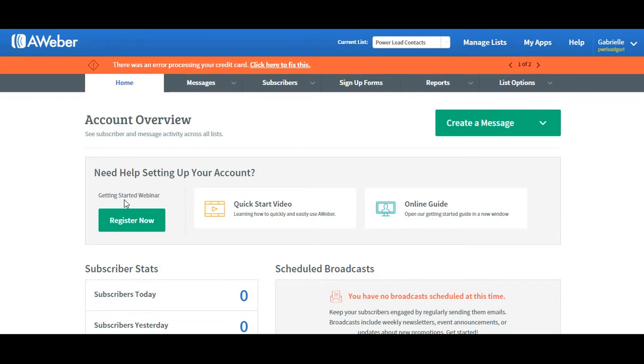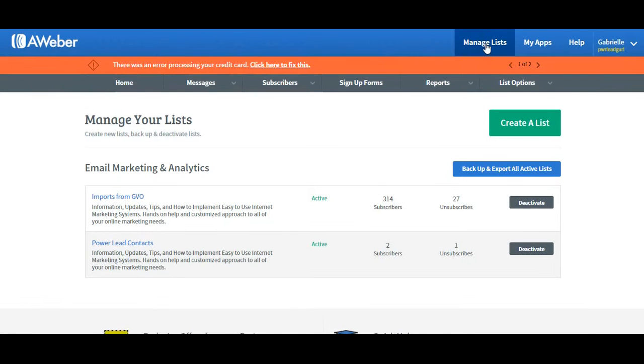Now, with AWeber, you need to set up lists for the messages you're sending out into the different groups that you are sending them out to. So we're going to come over here and do manage list. Now, I do already have a Power Lead contact list, but I found that to be problematic because I had all of my contacts in Power Lead system on this list, and I am sending different offers to these people through Power Lead system.